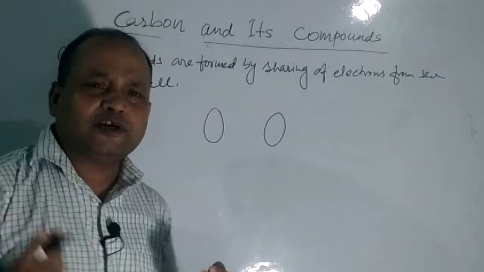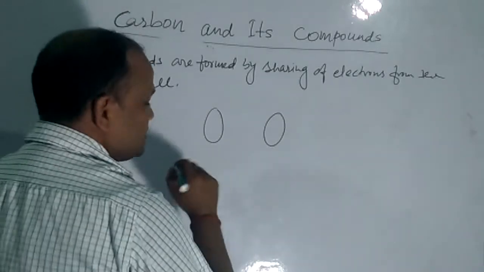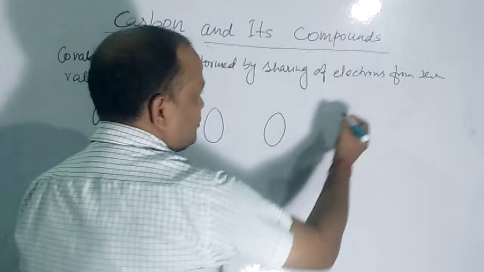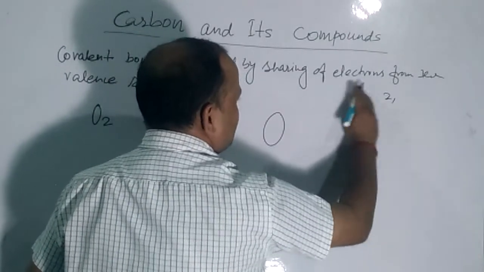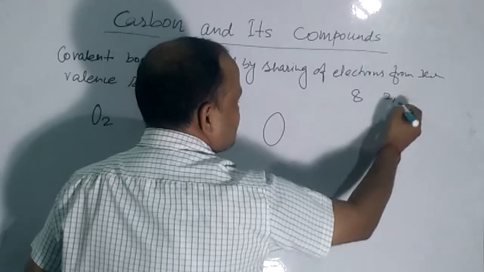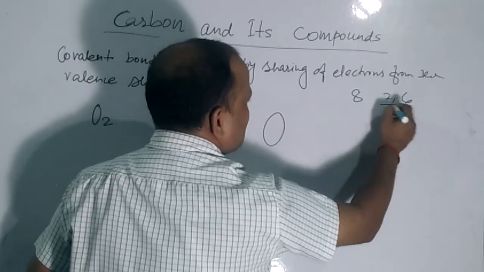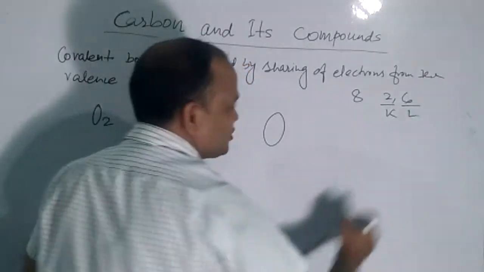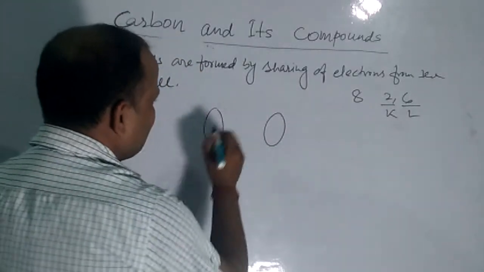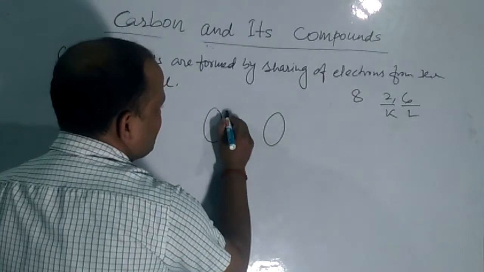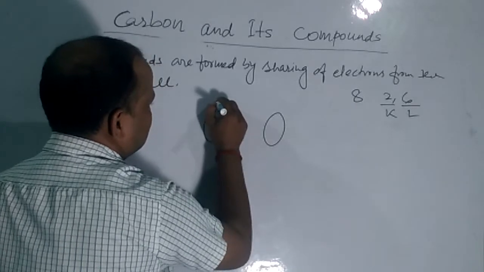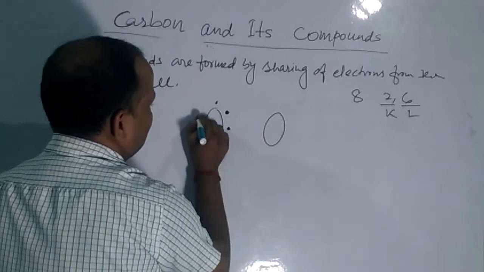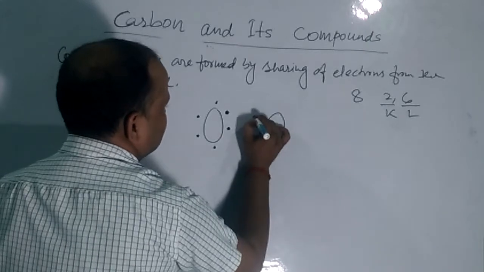The atomic number of oxygen is 8, so its configuration will be 2, 6: 2 electrons in the K shell, 6 electrons in the L shell. So you can present 6 electrons here like this.